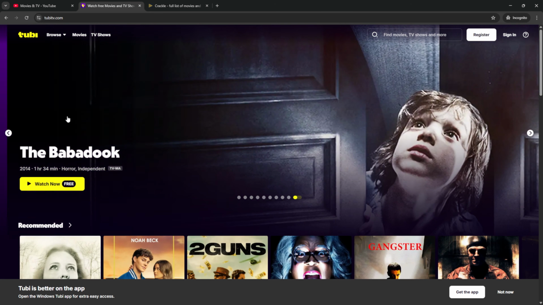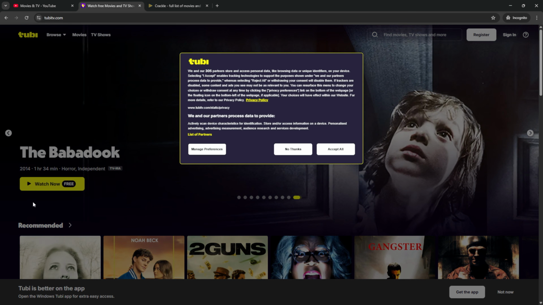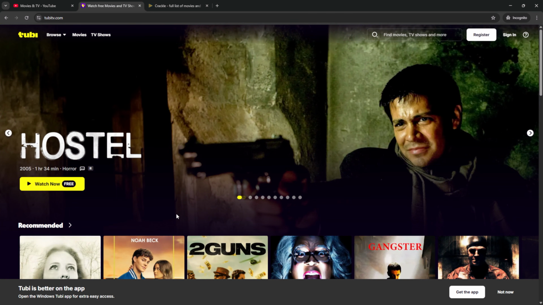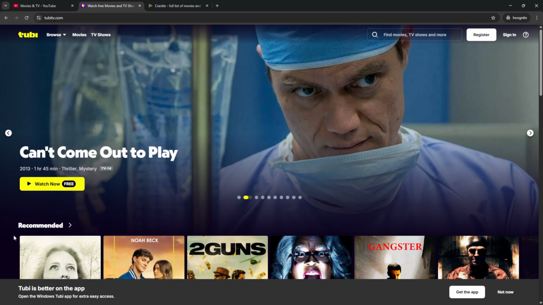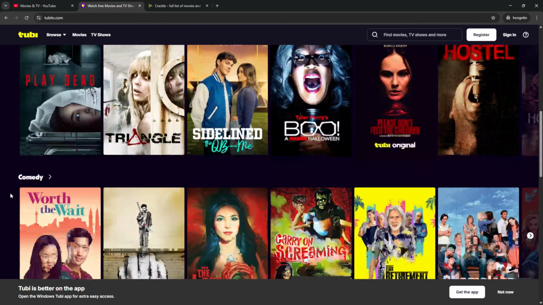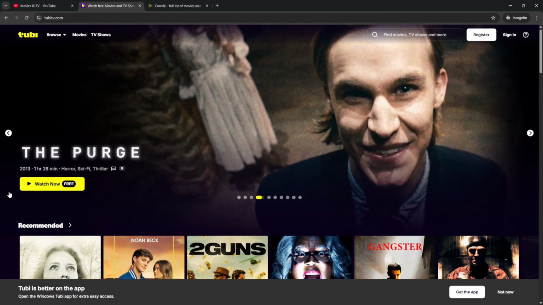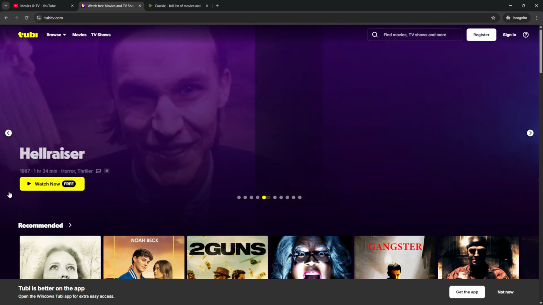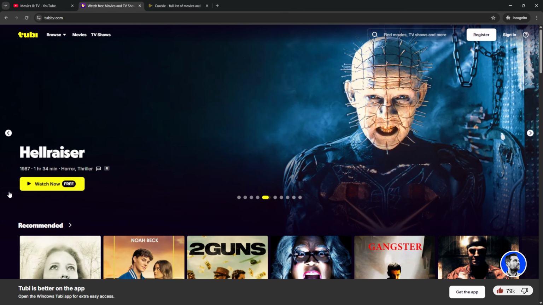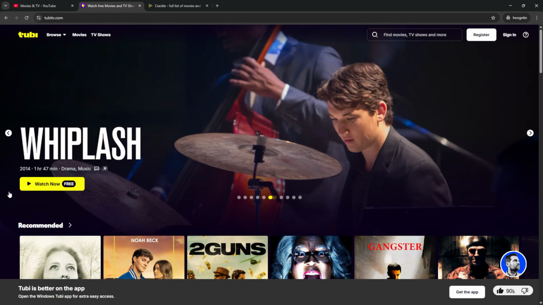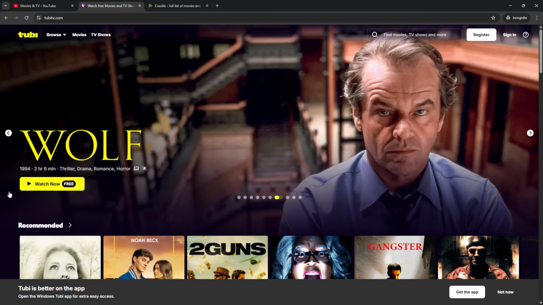Next on the list, we have this one here, which is Tubi. Now, this is another great platform that lets you watch a lot of movies and TV shows and things like that completely for free, right? It is supported by in-stream ads or in-movie ads, but you can scroll through and watch a whole bunch of different movies on this platform, completely for free. Again, it's another way that you can gain access to a lot of older movies, things that have been around for a while. It might not have the most recent blockbusters, but it is a great way to catch up on things that have happened in the past, pass some time, or maybe Tubi and chill, if you will.